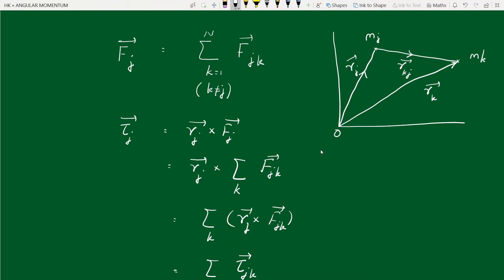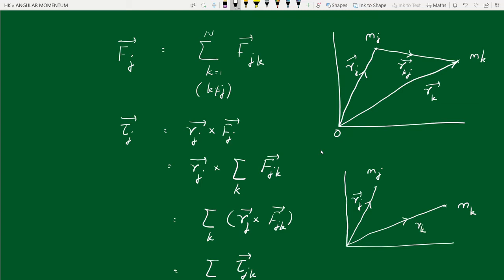Maybe we will draw it here. This is our jth particle, kth particle, rj. Now there can be a situation.